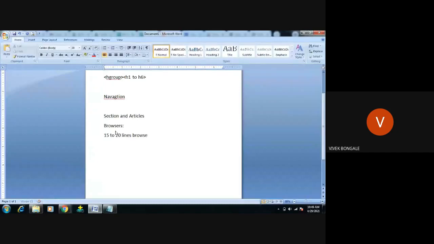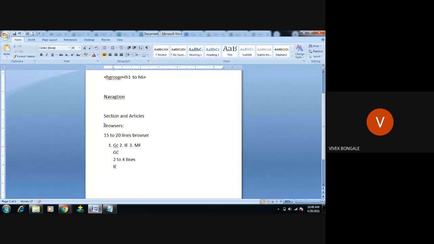Next, we have different types of browsers. The first one is Google Chrome, the second one is Internet Explorer, and the third one is Mozilla Firefox. Next, I want to give a small description about Google Chrome, only 3 to 4 lines. Next, 3 to 4 lines about Internet Explorer, and next, 3 to 4 lines about Mozilla Firefox.